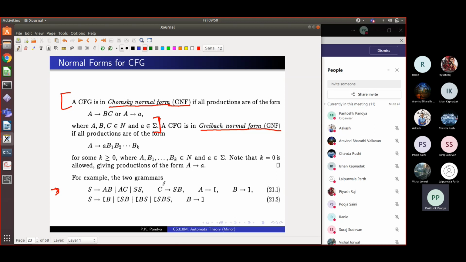Similarly, C goes to SB is a doubling rule. So all these are doubling rules. Then A goes to left bracket is a terminal rule because it translates a non-terminal to a single letter. Similarly, this translates a non-terminal to a letter. So this kind of grammar is called a Chomsky normal form grammar.